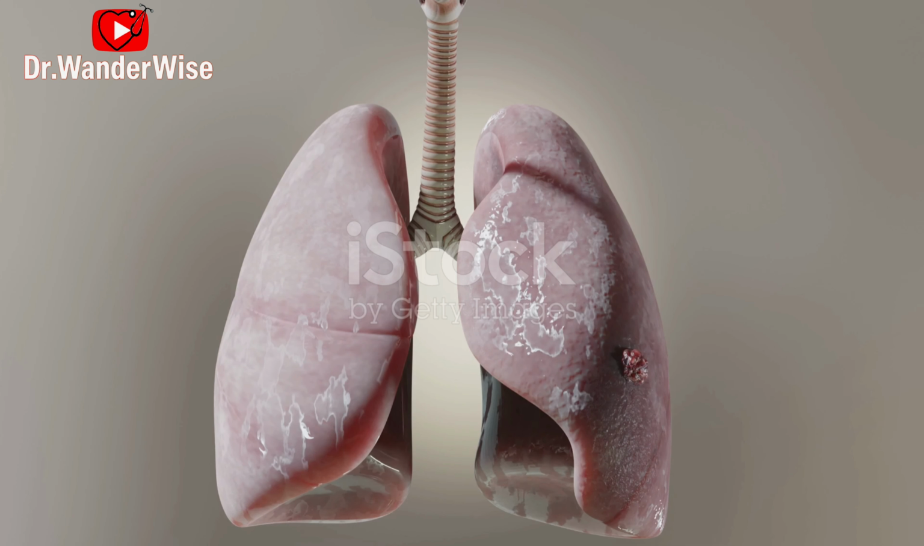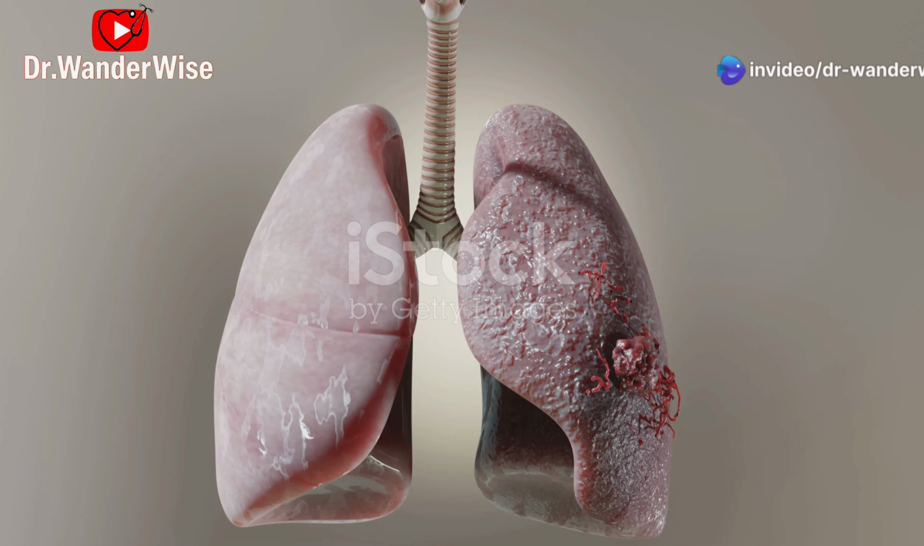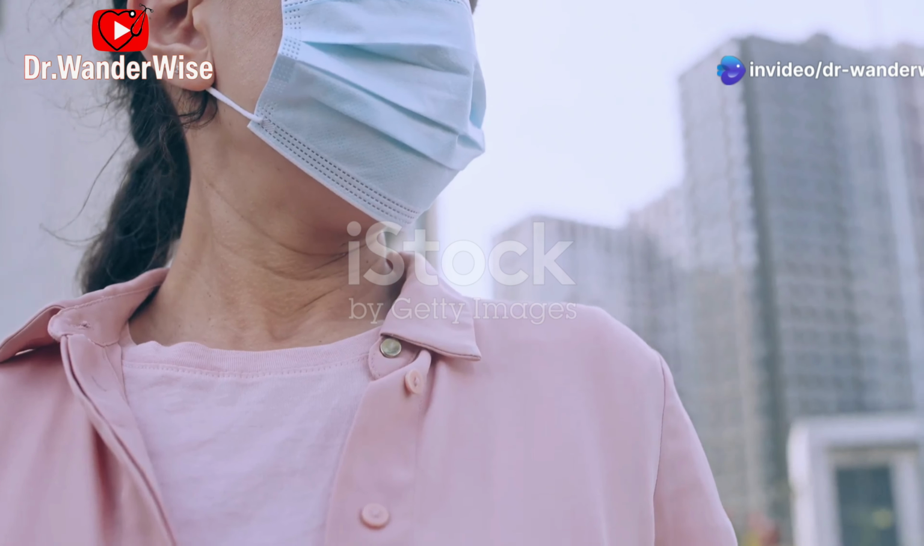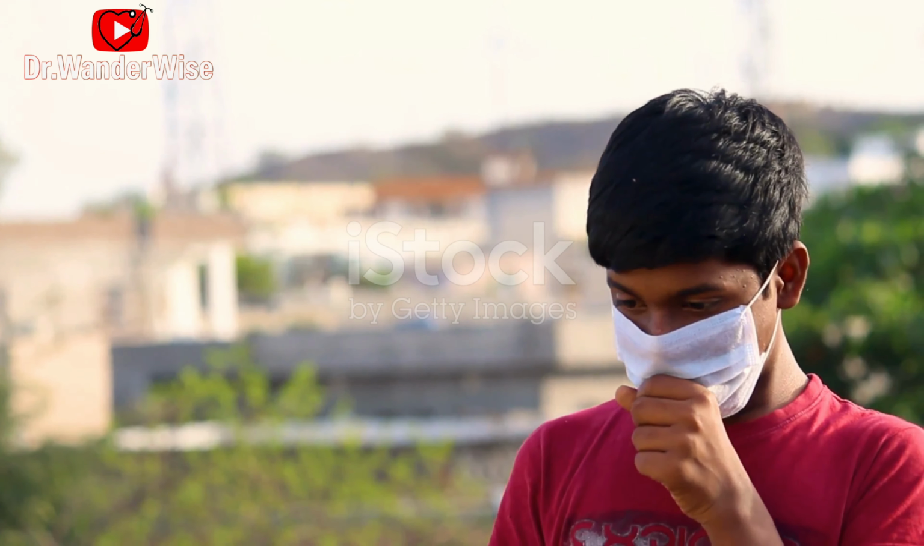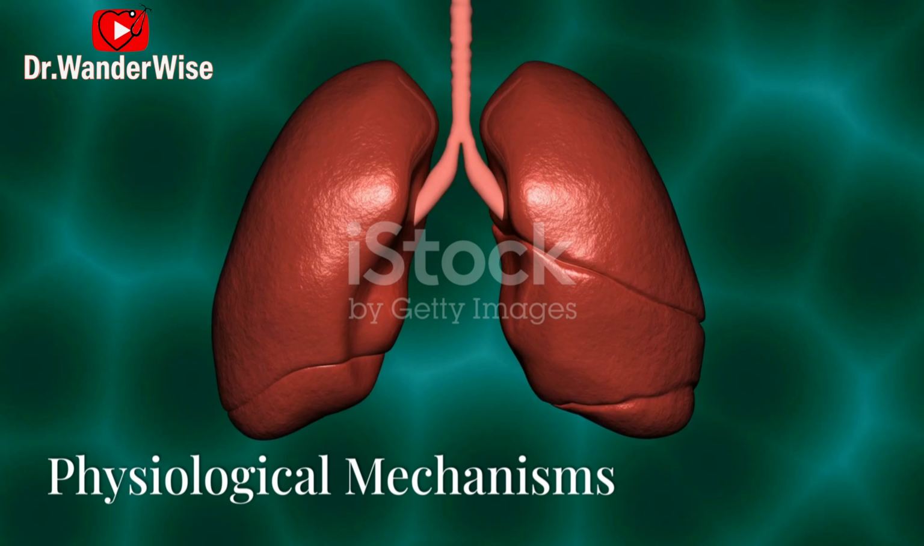Pneumonia, an infection that causes inflammation in the air sacs of the lungs, leading to coughing, fever, and difficulty breathing. Bronchitis, inflammation of the bronchial tubes, which can be acute or chronic, often caused by repeated exposure to irritants like cigarette smoke or pollution.